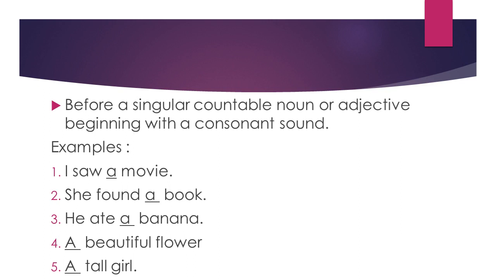These all are nouns which begin with a consonant sound. If it is an adjective, for example, beautiful or tall, these all begin with consonant sounds. I repeat the rule: before a singular countable noun or adjective beginning with a consonant sound.